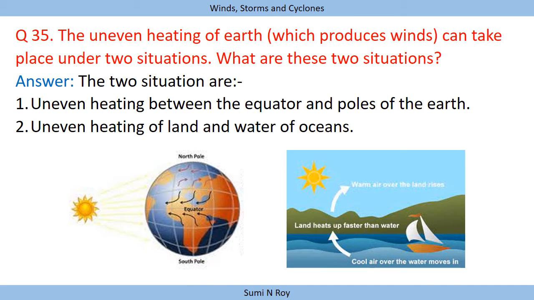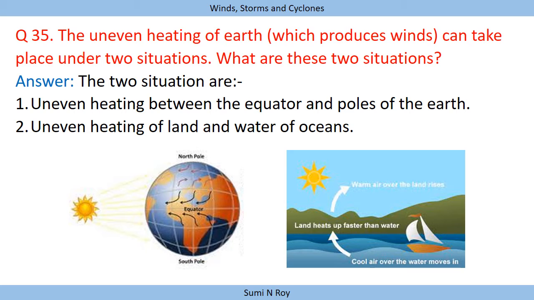Next question. The uneven heating of the earth which produces wind can take place under two situations. What are these two situations? Just now we have discussed the two situations. The first is uneven heating between the equator and poles of the earth. As we know, the equator receives the maximum heat and poles receive the minimum heat. So there is an uneven heating between the equator and poles, and this is the first situation due to which